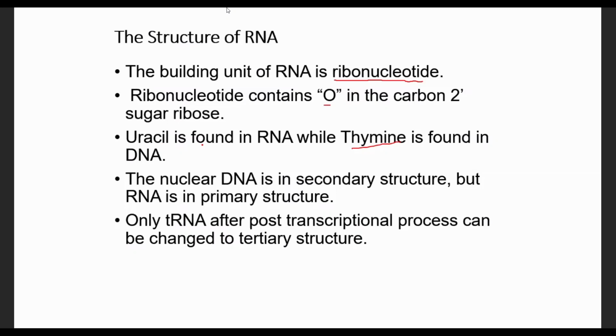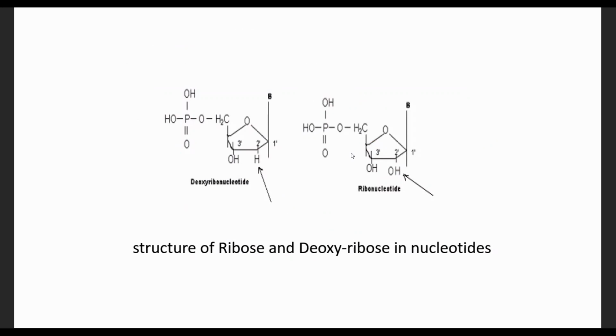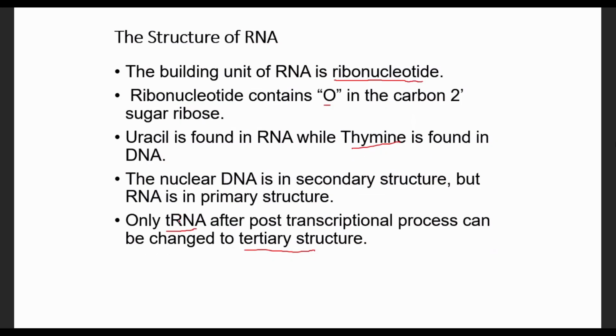The nuclear DNA has a secondary structure, but RNA is found in the primary structure, with the exception of transfer RNA molecules. It is found at the tertiary level of nucleic acid structure. After the transcription reaction, there is modification into the tertiary level of nucleic acid structure. That is true for transfer RNA. We'll see the structure of transfer RNA later. It will be discussed later. Okay, this is